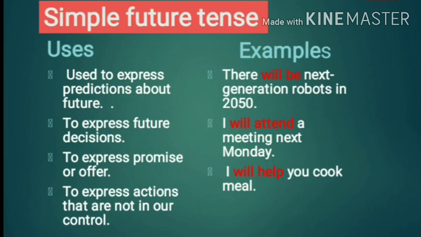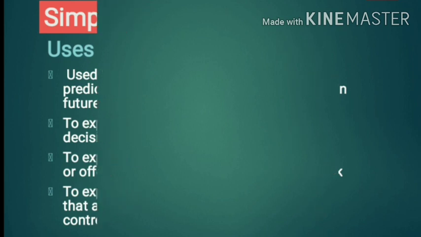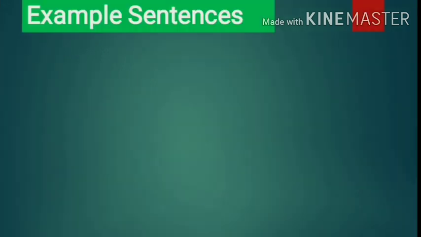To express actions that are not in our control. काही actions आपल्या कंट्रोलमध्ये नसतात. त्याच्यासाठी we make the use of a simple future tense. For example, it will be Sunday tomorrow. उद्या रविवार असणार आहे. That means we are speaking about future, future action, future state. And so we make the use of a simple future tense.